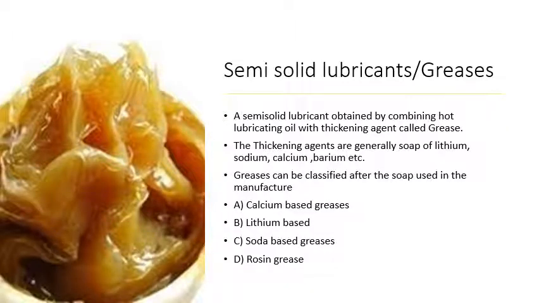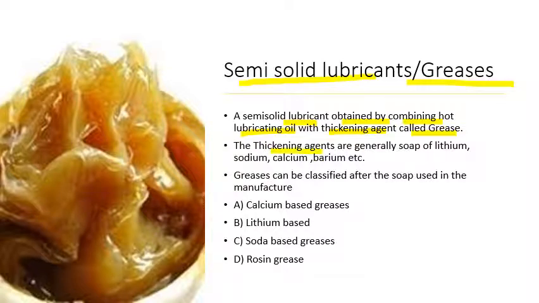The next type of lubricant is the semi-solid lubricant, also called grease. Grease is a semi-solid lubricant obtained by combining hot lubricating oil with a thickening agent. We can say it is prepared by adding the thickening agent to the hot lubricating oil. What are the thickening agents?